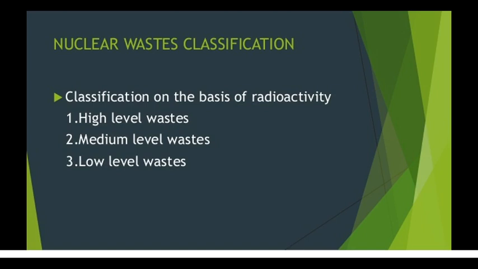So, we can classify the nuclear wastes on the basis of their radioactivity. And this classification is mainly into three types: high level wastes, medium level wastes, and low level wastes.